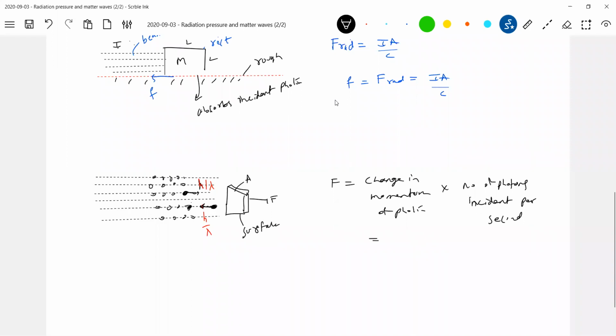That is a condition. The change in momentum of a photon is 2h by lambda. This should be equal to I A lambda by hc, so this will be 2IA by c. So what is the radiation pressure? 2I by c. Like that, the incident light will exert a force, and this is called radiation pressure.